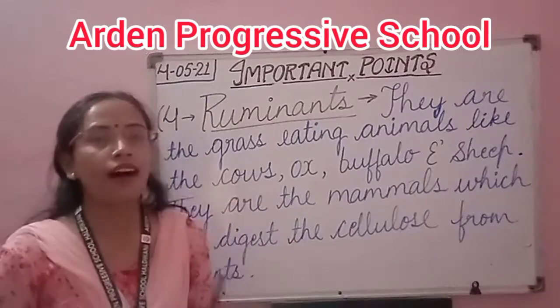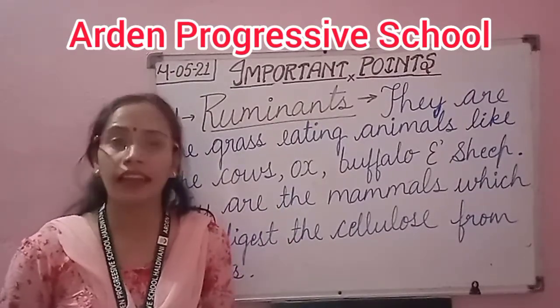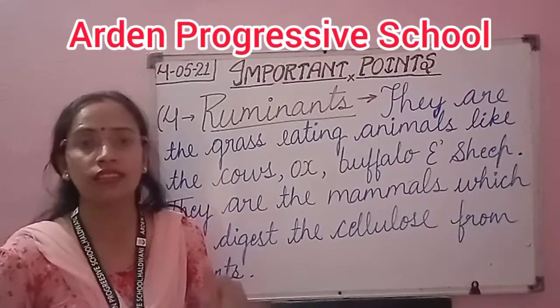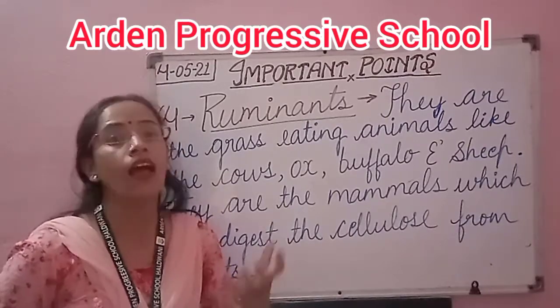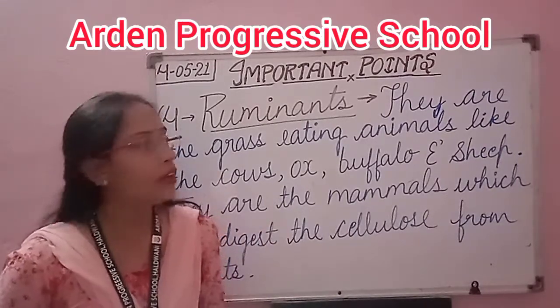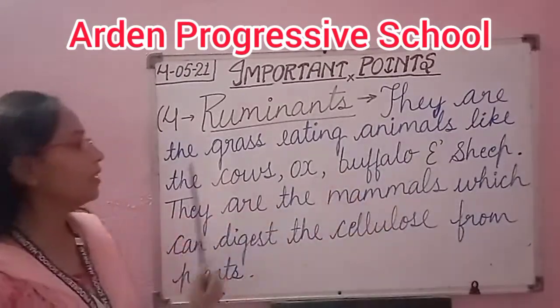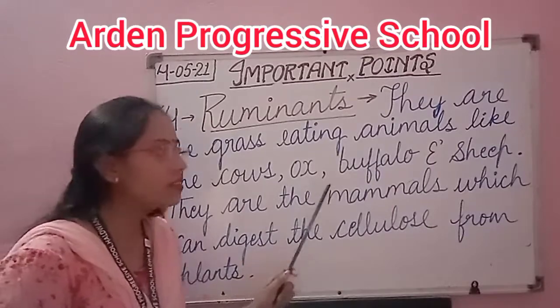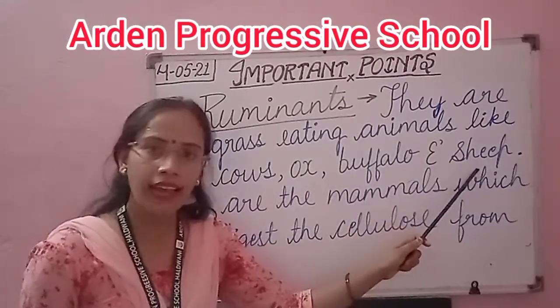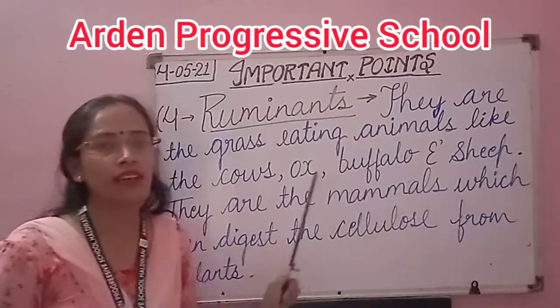So ruminants are the grass-eating animals. Those animals which eat green plants come under the category of ruminants. They are the grass-eating animals like the cows, ox, buffalo, sheep, etc. Okay, these are some examples of ruminants.